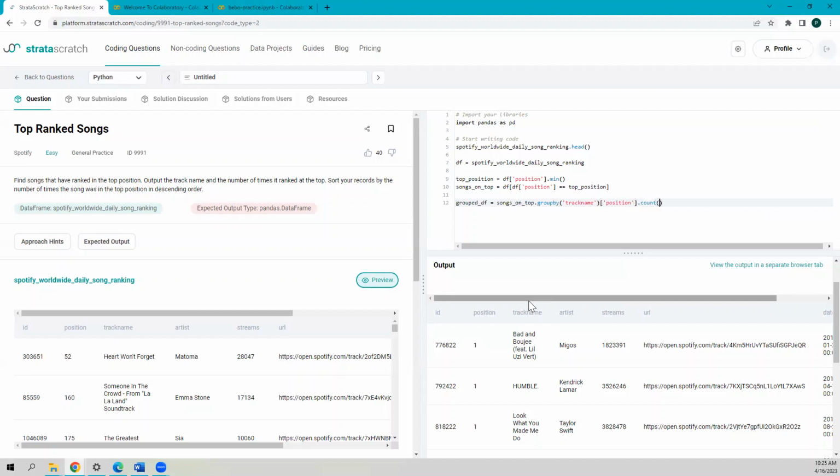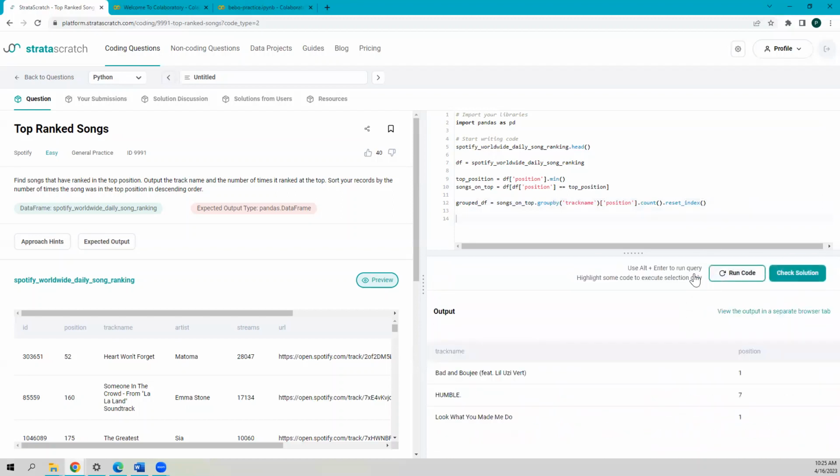So count, and then we are going to reset the index so that the index really appears. So now I think we are almost done.